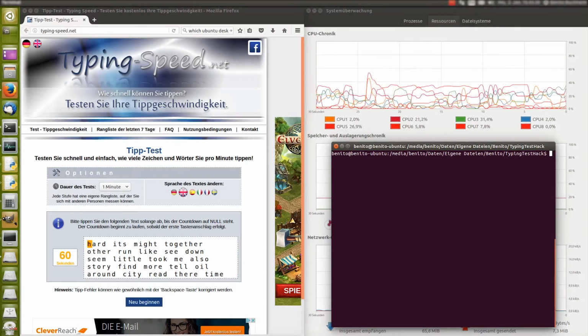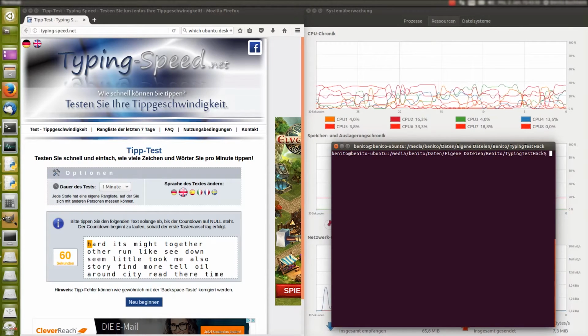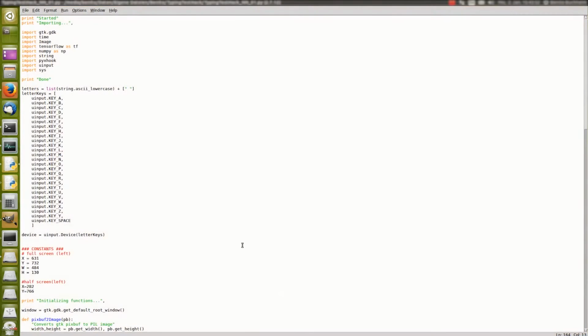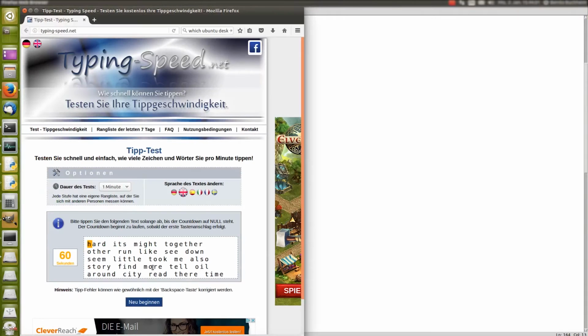It's quite awesome. You can train your own networks, but as I'm no specialist in how this actually works, I'm not gonna go that deep into it. But I wrote this little script which basically the only thing it does, it takes a screenshot and crops it to where the frame of the typing test is, which is that area around here. And then it looks for the orange square and uses Google's neural network to find out what letter it is.